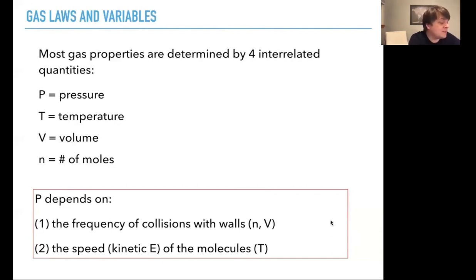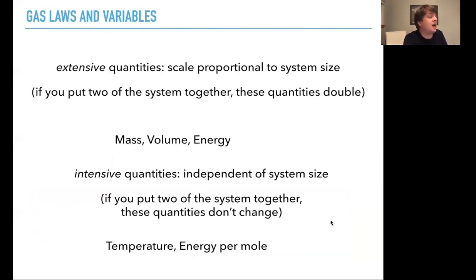So pressure depends on, as I've been saying, the frequency of the collision with the walls. It depends both on the number of molecules. If there's more molecules, it's going to hit the walls more, the pressure will be higher, and also the volume. The smaller the volume, with everything else being held constant, the collisions will be more frequent because the same number of molecules are rattling around in less volume. But it also depends on the speed, the kinetic energy of the molecules. The faster the molecules are, the harder they are hitting against the wall. So those are the properties that we'll be looking at.